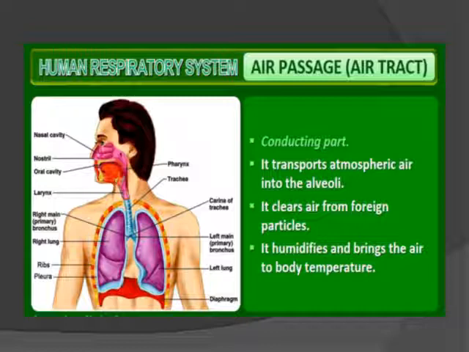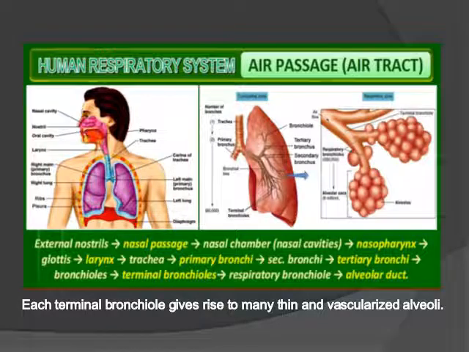So in the nostrils, we have hair and mucus, which help in clearing our air of particles, and modify and bring the air to body temperature. So the air passage means when the air is passing from the external nostrils, commonly known as the nose, to the nasal passage, then the nasal chamber, then the nasopharynx. So this is your nasal cavity, nostril, and this is your nasopharynx.